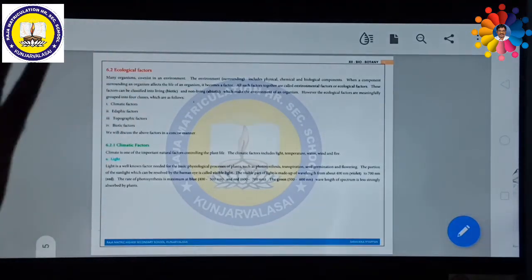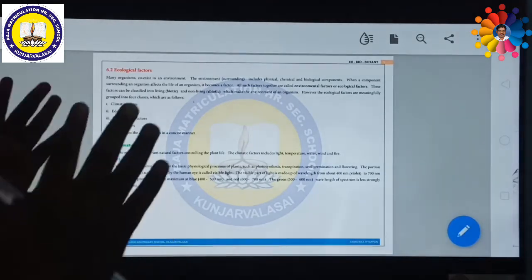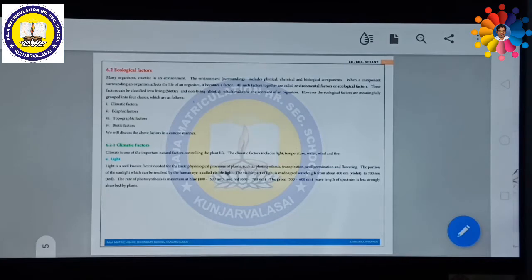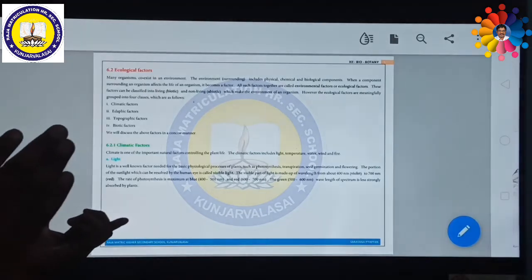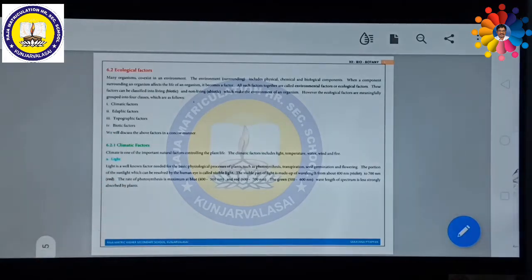But this visible spectrum is also very important for plants for their survival, especially for photosynthesis. The rate of photosynthesis is very high at particular wavelengths, particularly in the violet-blue color and red color. Violet-blue wavelength is 400 nanometer to 500 nanometer, and red color is 600 nanometer to 700 nanometer. So these blue and red wavelengths are very suitable for photosynthesis, and very important for plants for their survival.